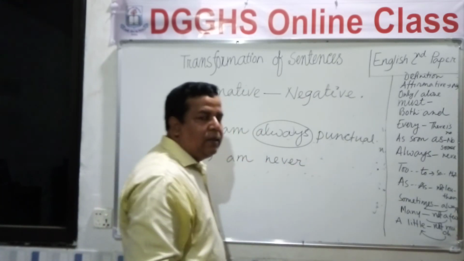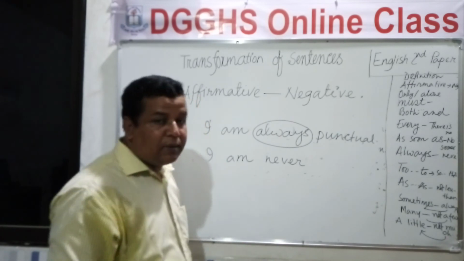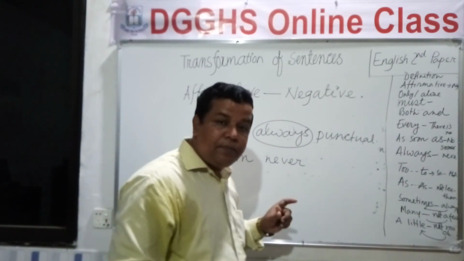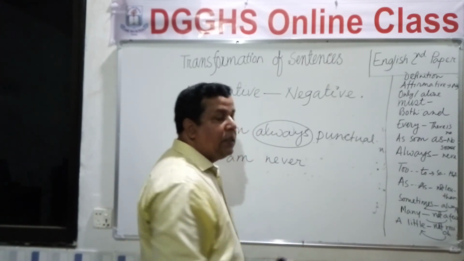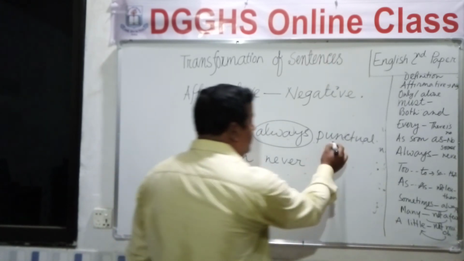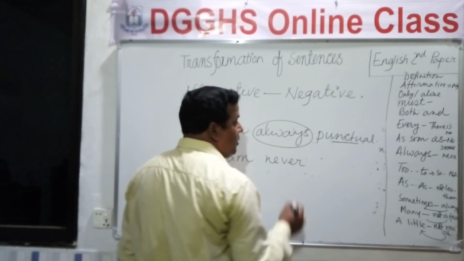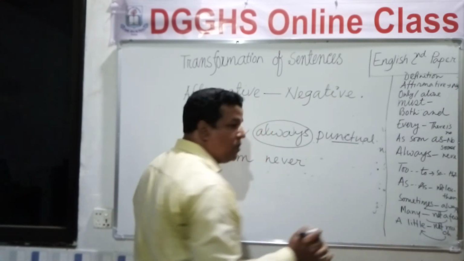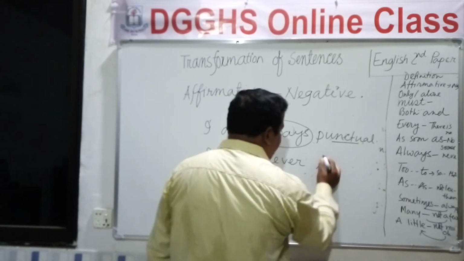and then as it is a transformation of sentence, you will have to make the meaning the same. That's why you will have to write the opposite word. What is the word? Punctual. The opposite word of punctual is late.